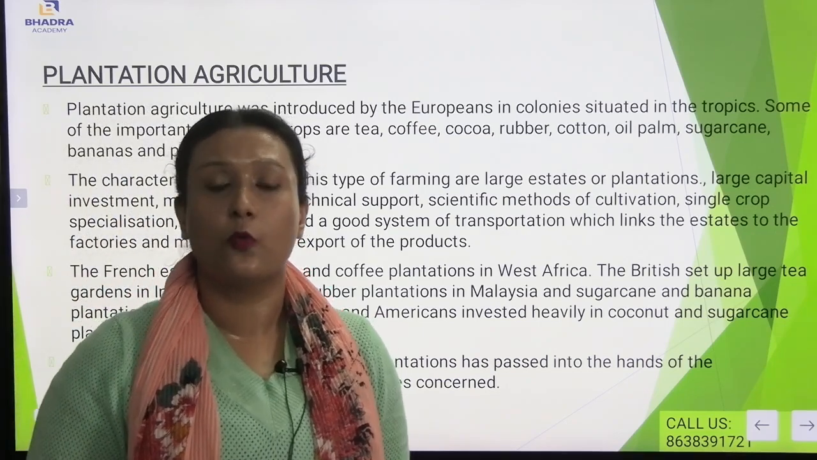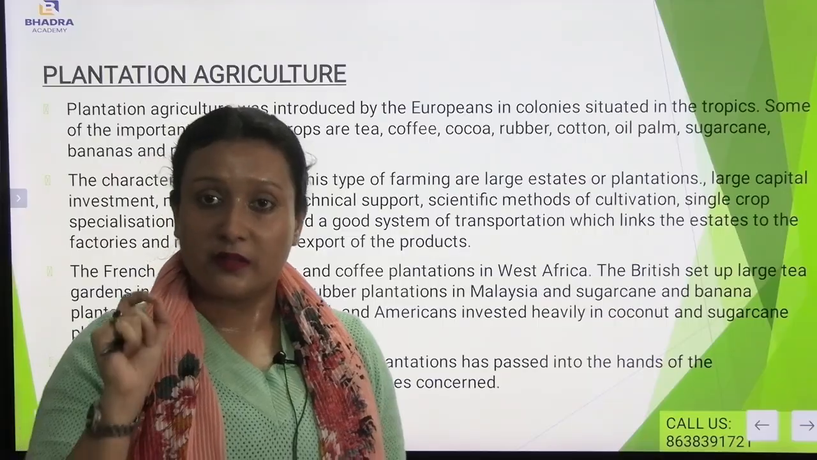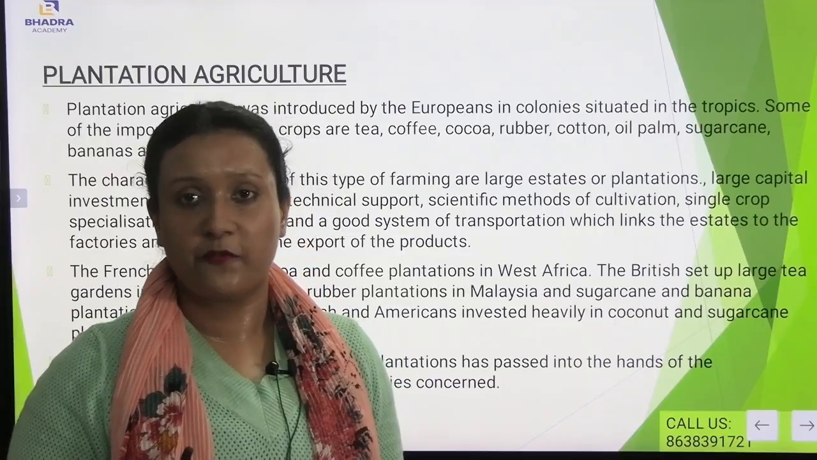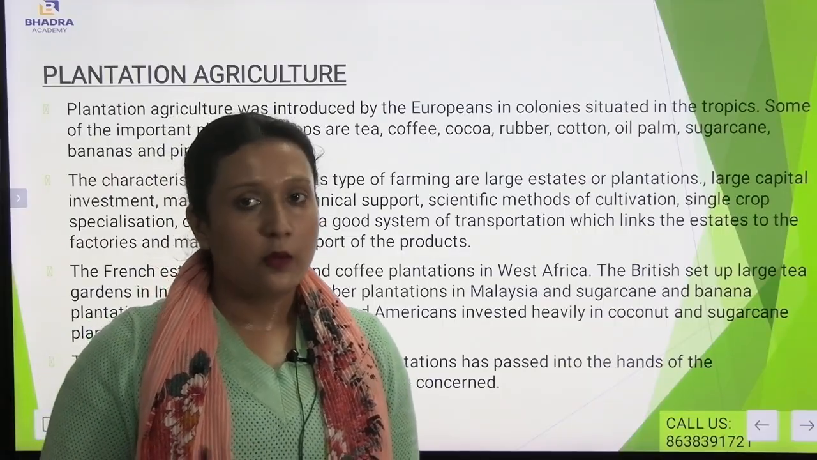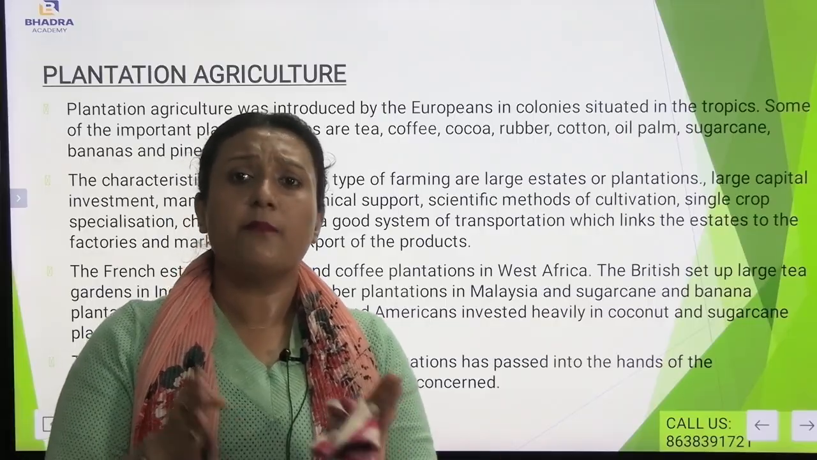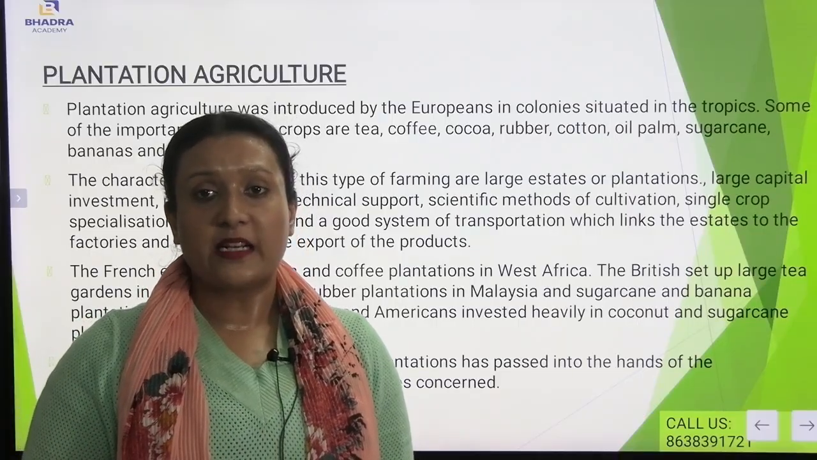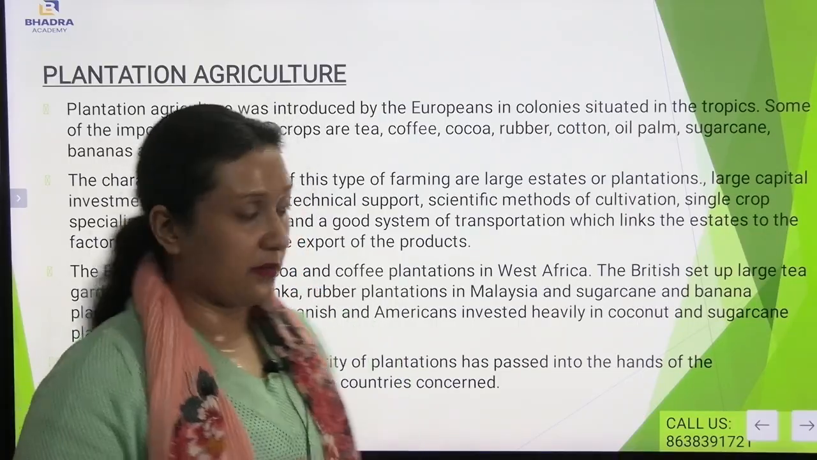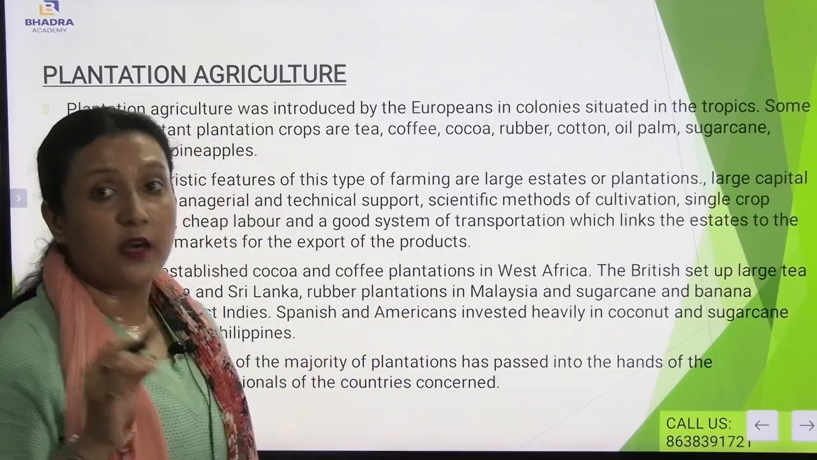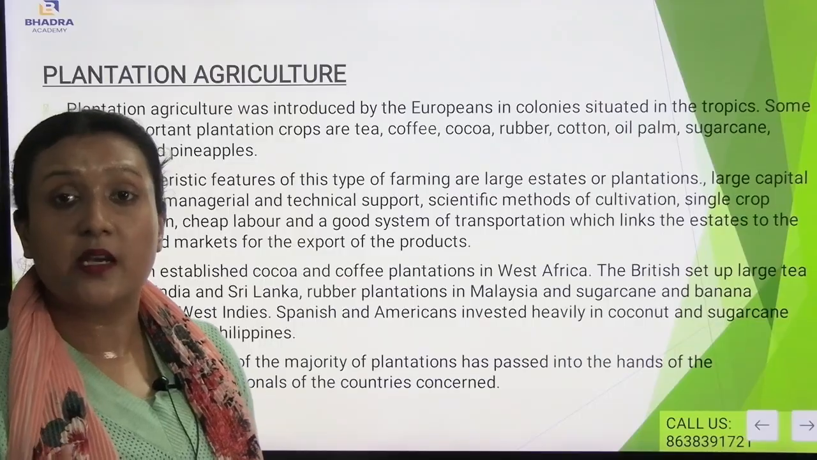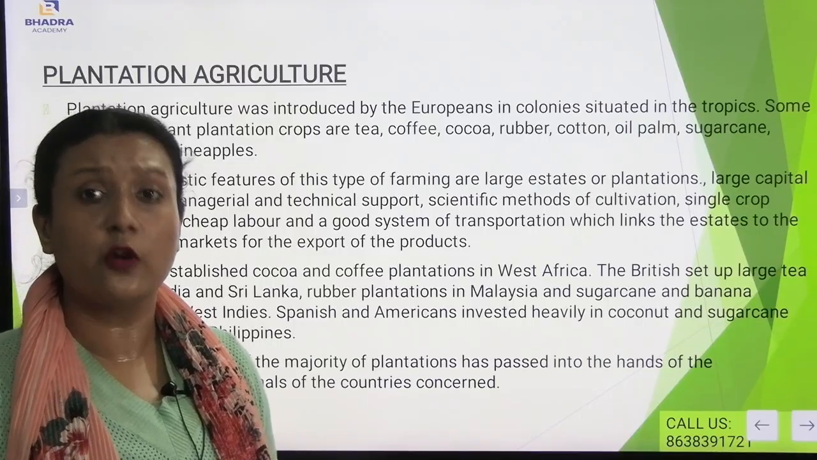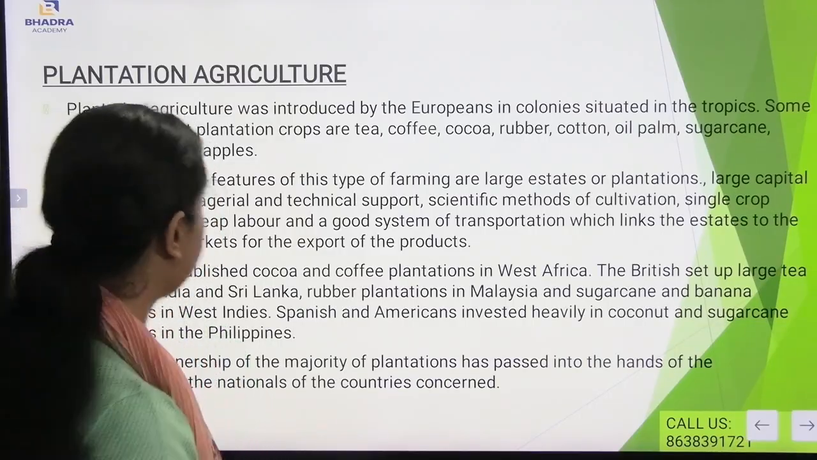For example, cocoa is mostly common in Africa, where this agriculture is practiced. In some parts of Africa, North America, and South America, plantation agriculture comes into existence. And also in some parts of India, for example, Southern India, which is very famous for the growth of coffee.